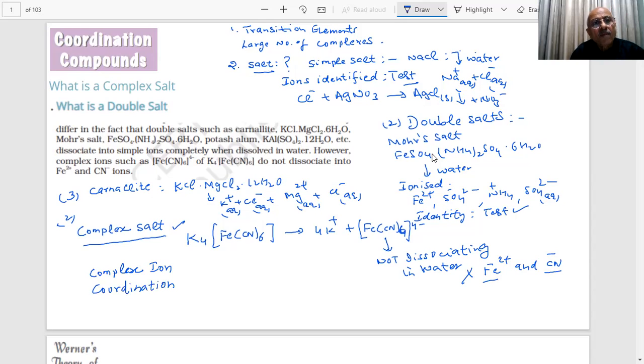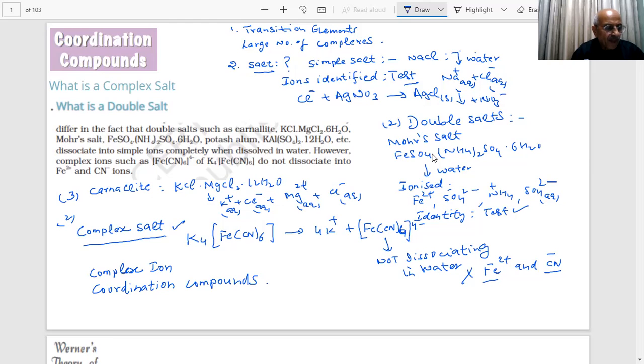Students, what we are discussing, the topic is coordination compounds. Actually, the story is that long back they were aware of certain compounds which were very colored, but not much was known about the bonding in such compounds or what type of bonds are present in these, and nothing was known about the structures of these compounds.